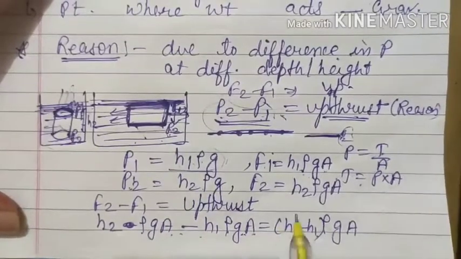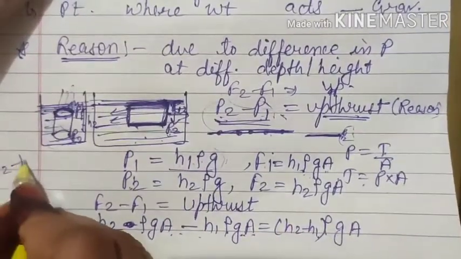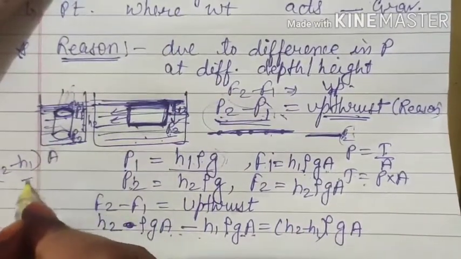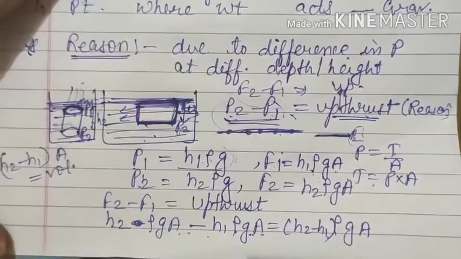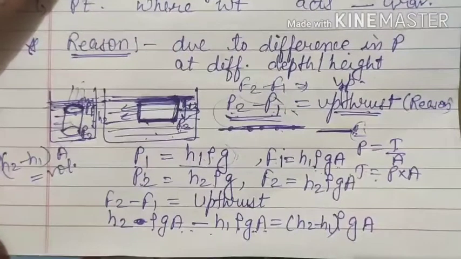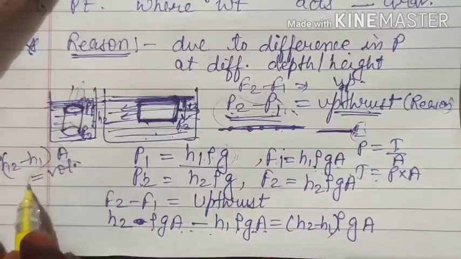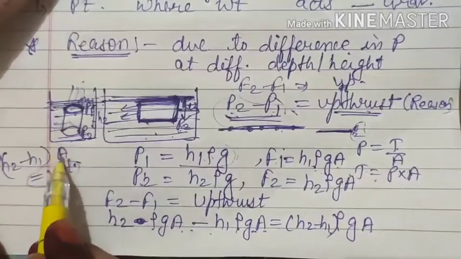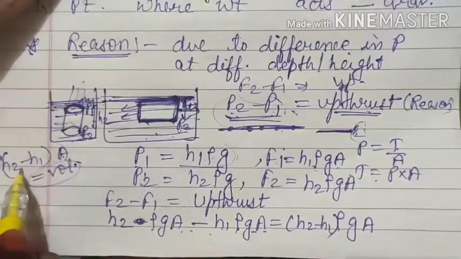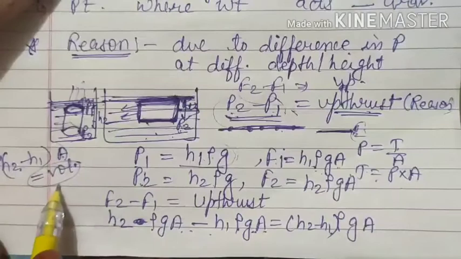Now in the 4th chapter we said that H2 minus H1 into area was equal to volume. In two-dimensional objects we have only length and breadth, and if you include height with it, then that particular object will have volume.